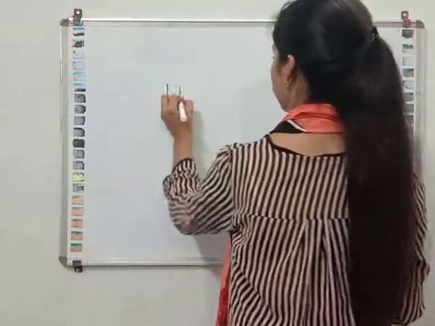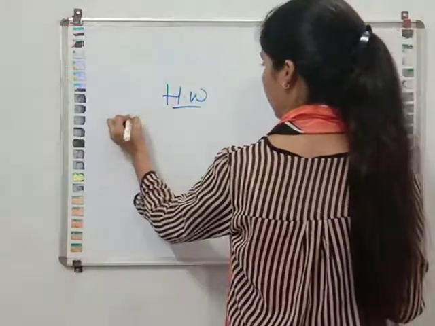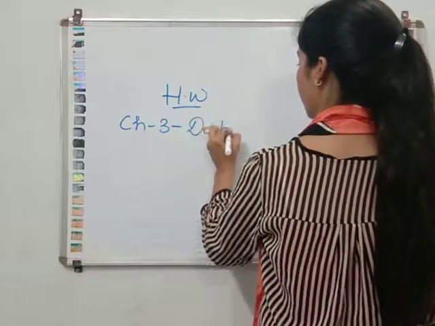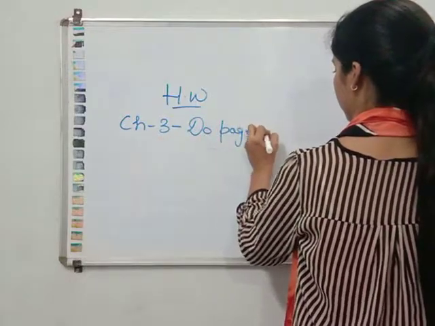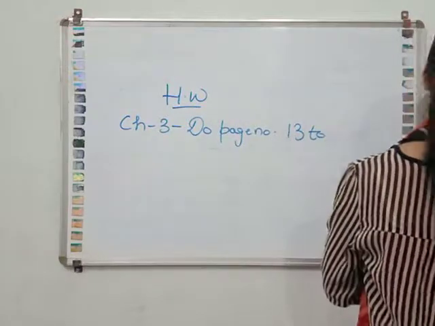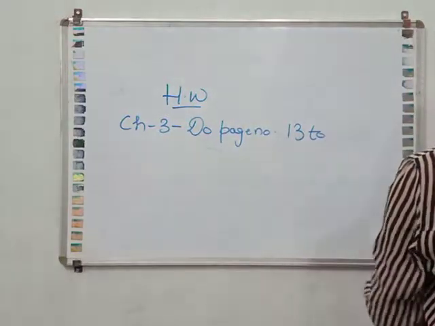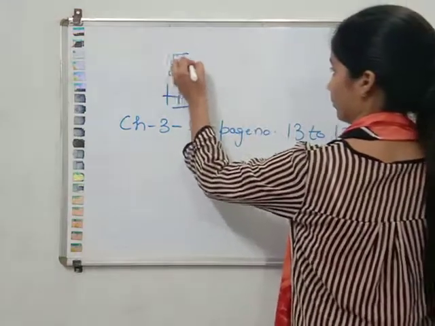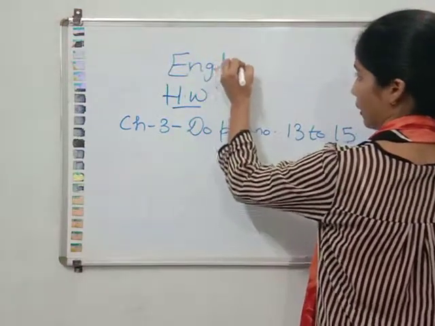Homework is chapter 3, do page number 13 to 15 of English. Note down this as homework.